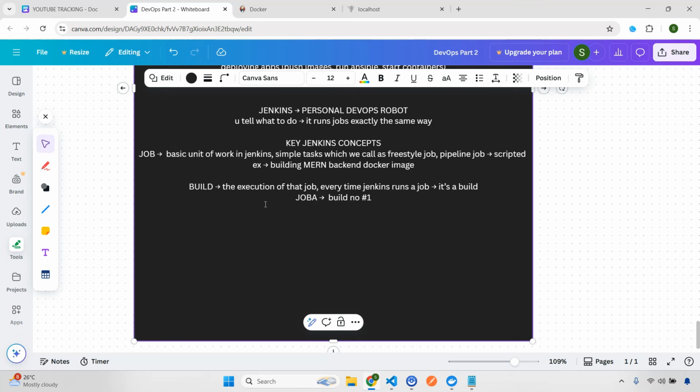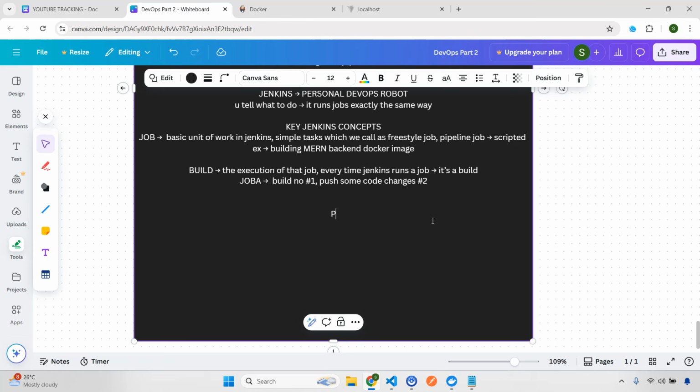So it will be like this, number 1. Now let's say you push some more code changes. Whenever you add some changes, this build will definitely not have these code changes, right? So you have to build again. I hope you're getting it. Another build will be created, and it will be numbered: build number 1, 2, 3 and 4 like that. So two things you have learned: one is job, one is build.